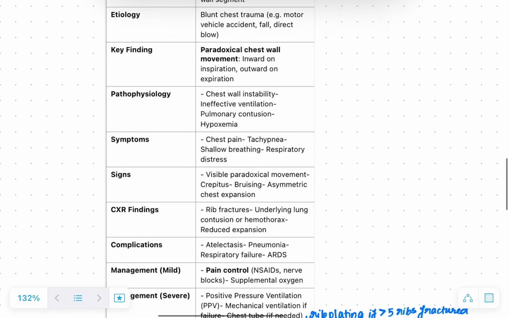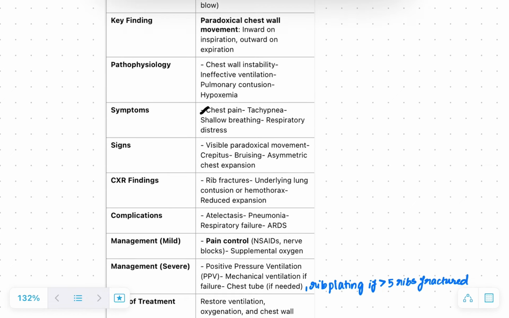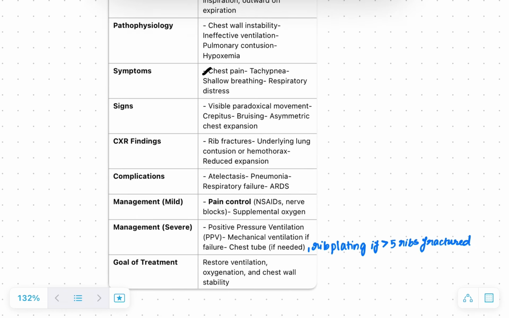So the symptoms are chest pain, tachypnea, shallow breathing, respiratory distress. Signs will be paradoxical chest movement with crepitus, bruising, and asymmetric chest wall expansion because of the paradoxical movement. On chest x-ray we can find rib fractures and underlying lung contusion or hemothorax, and reduced expansion we can see. The complications are atelectasis, pneumonia, respiratory failure, and acute respiratory distress syndrome.